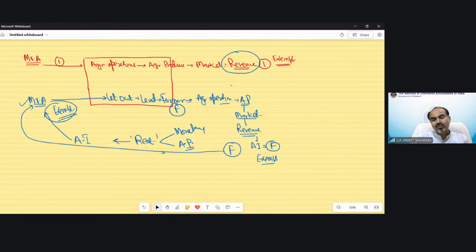So the land should be used for agricultural purpose either by you or by someone else, and the land should be situated in India. If you use it for agricultural purpose, that is revenue exempt in your hand. If somebody else is using it, his revenue is exempt, and your rent will also be treated as agricultural income. Clear?